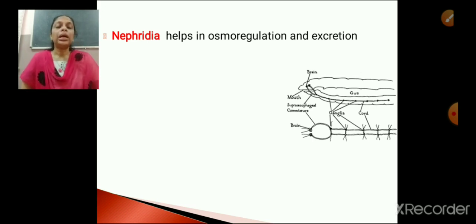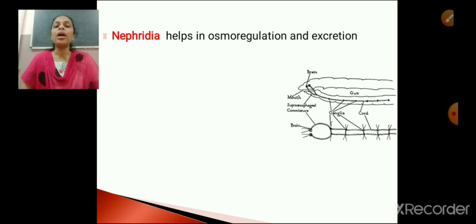So the excretory system consists of nephridia. Nephridia are primitive kidneys. Just as in higher organisms we find the excretory system consists of a pair of kidneys, nephridia act as kidneys and they help in excretion as well as osmoregulation. You know what is osmoregulation and excretion? Excretion means removal of metabolic waste. And osmoregulation is removal of excess water from the body.